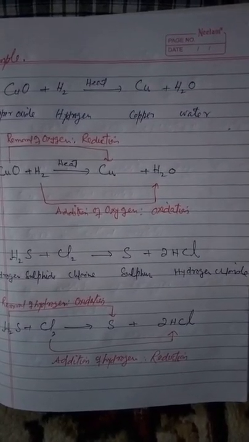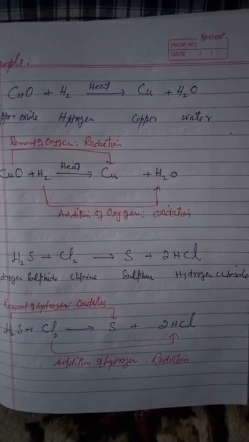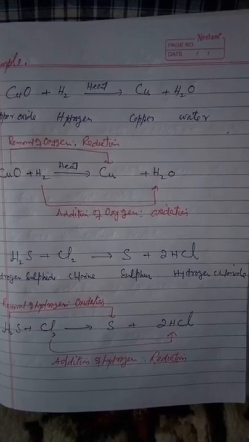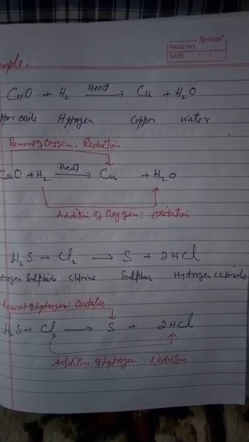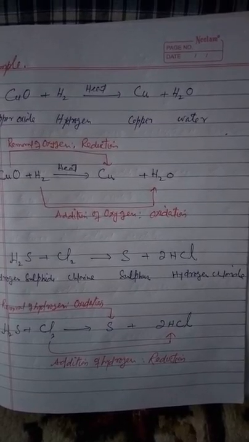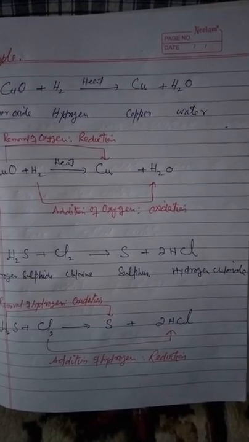So in this reaction, chlorine is changing into HCl. That is, hydrogen is being added to chlorine. The addition of hydrogen to a substance is called reduction. So we can say that chlorine is being reduced to hydrogen chloride.